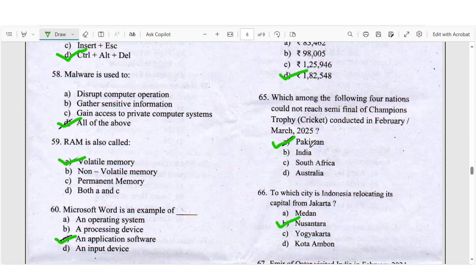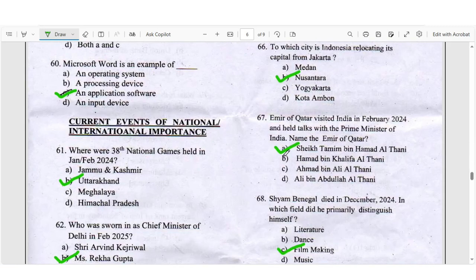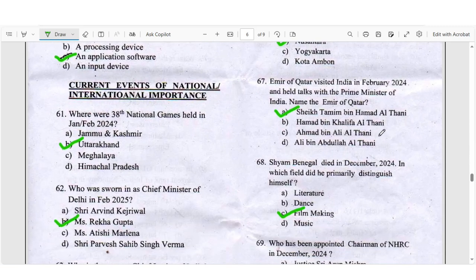2025. You know Pakistan did not go, right answer will be A. Question number 66, which city is Indonesia relocating its capital to from Jakarta, right answer will be B, Nusantara. Question number 67, the Amir of Qatar visited India in February 2025 and held talks with the Prime Minister of India, name of the Amir of Qatar, right answer will be Sheikh Tamim bin Hamad Al Thani.